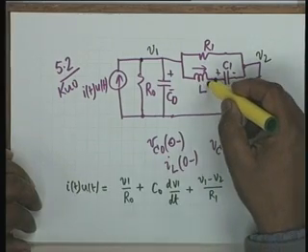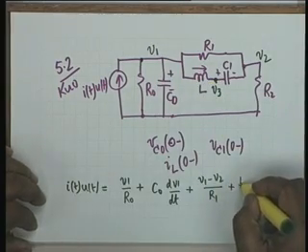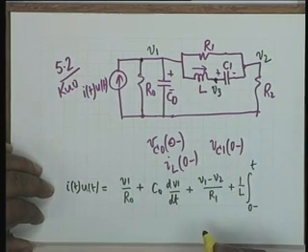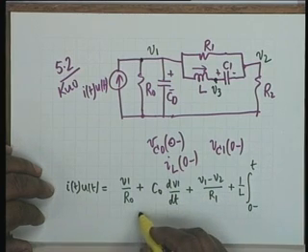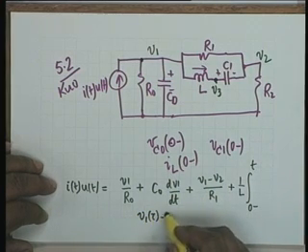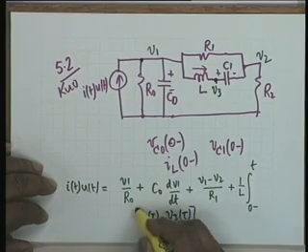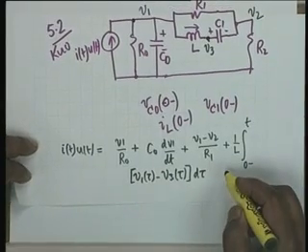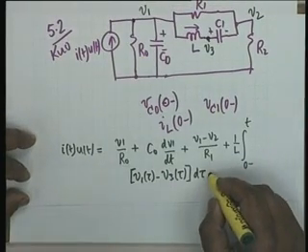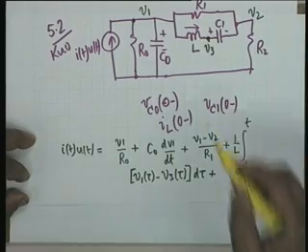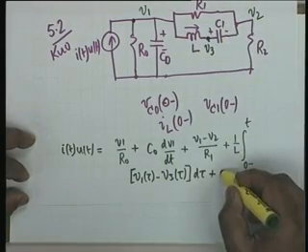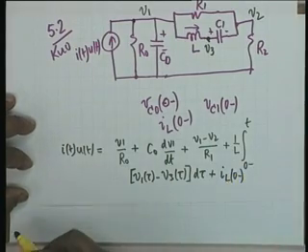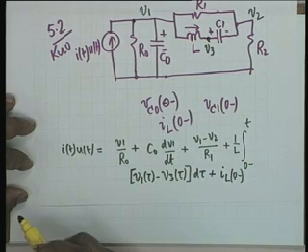Then the current that leaves L, this is 1 over L integral from 0 minus to t of the voltage, that is (V1(tau) minus V3(tau)) d tau, okay. This is the current, and then the initial current plus, is it plus or minus? Plus, because it agrees with the current leaving, so it would be IL(0 minus). This is the node equation for node number 1, alright.